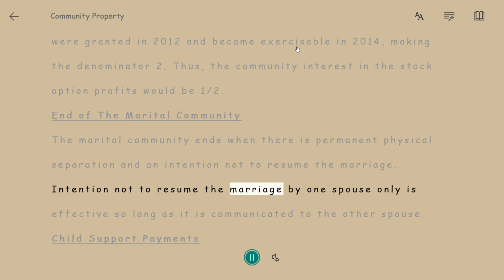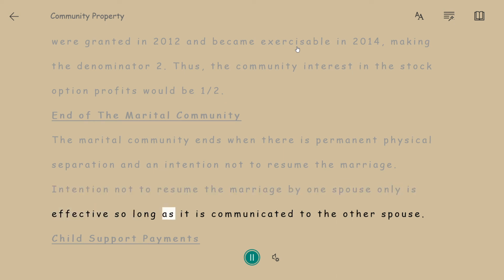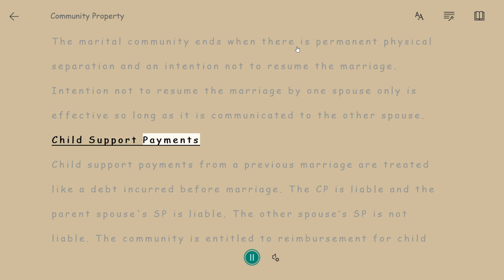Intention not to resume the marriage by one spouse only is effective so long as it is communicated to the other spouse. Child support payments.